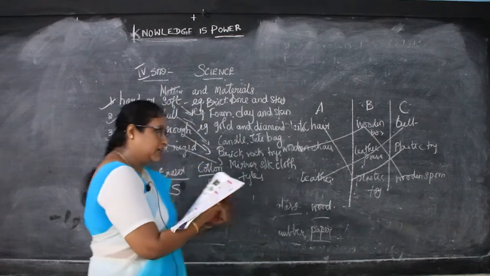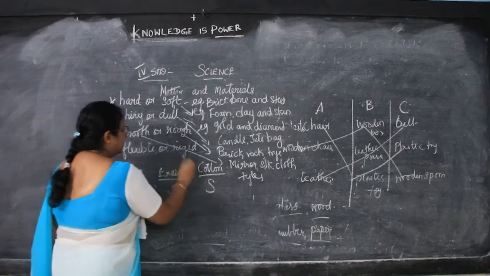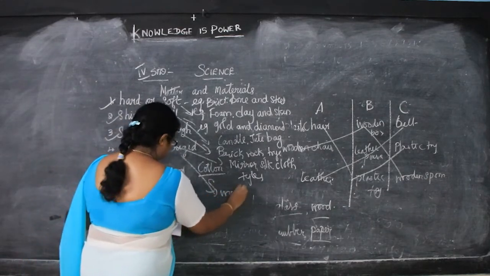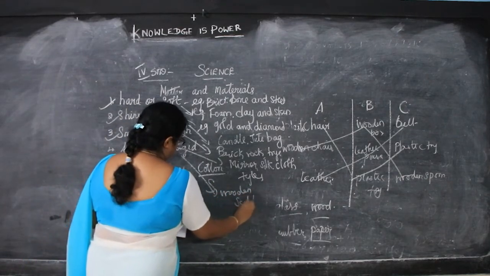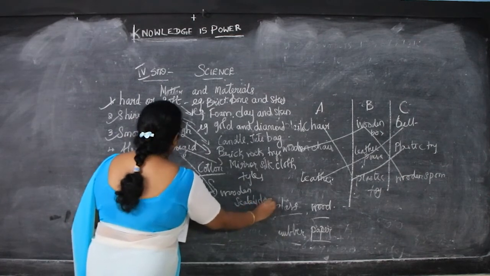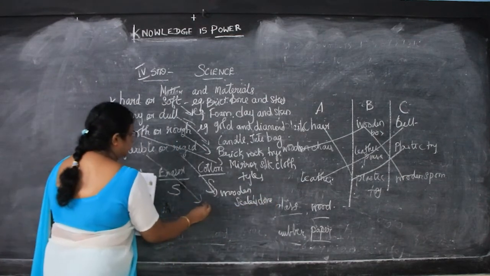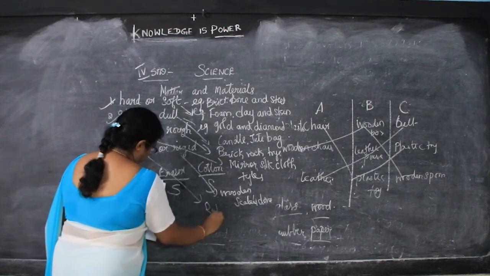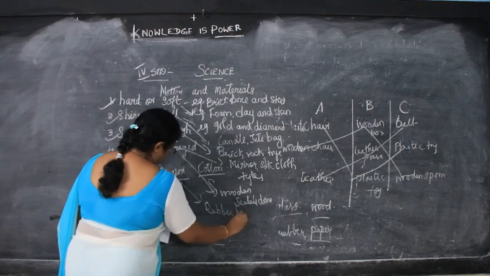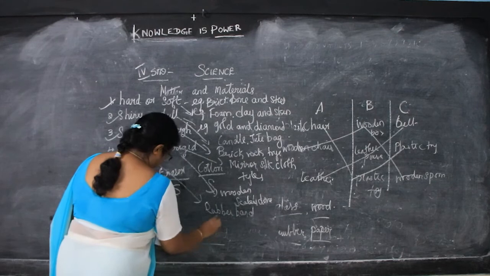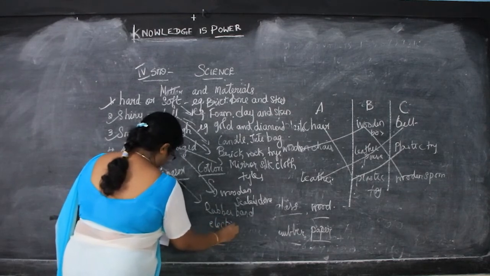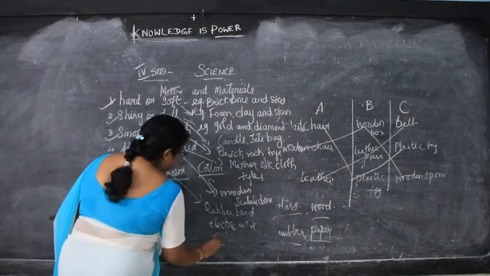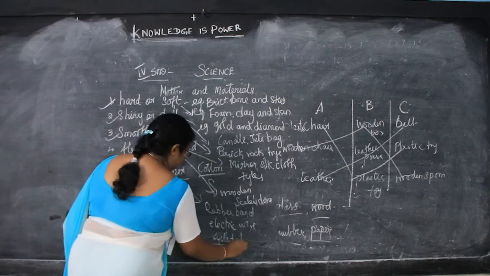Example, stick, wooden scale and stone. So these are the examples for rigid. And for flexible, what I said: rubber band, electric wire and cycle tube.